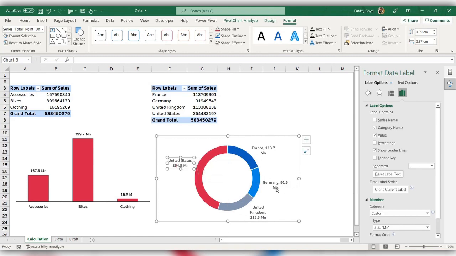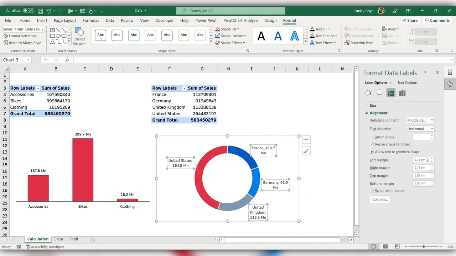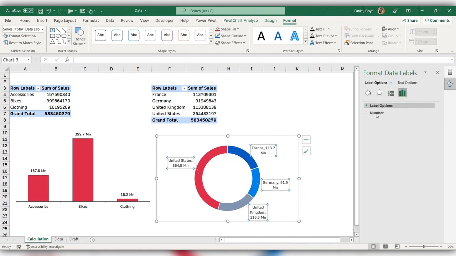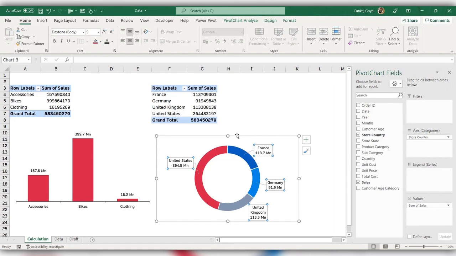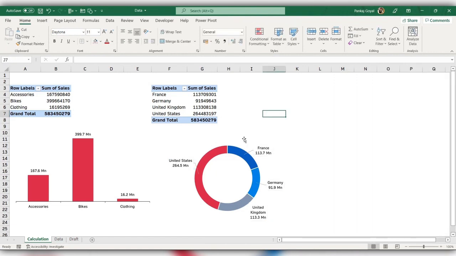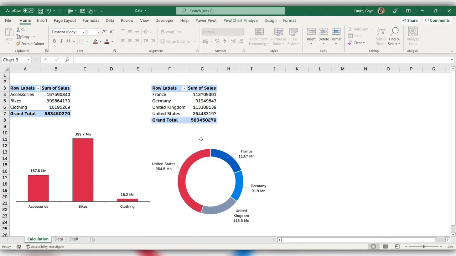Now this 91.9 and MN are in separate lines. So what I can do, under this label option, instead of separate, I can give this a new line. So the numbers would be in a new line now. And again, formatting is up to you. However you want to format it, you can do it. So this is my pie chart and it's ready.